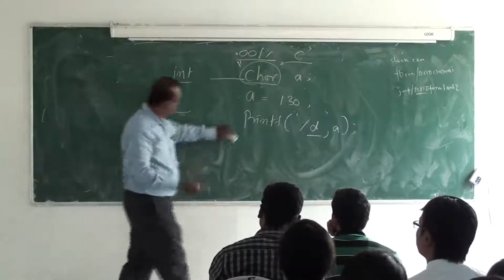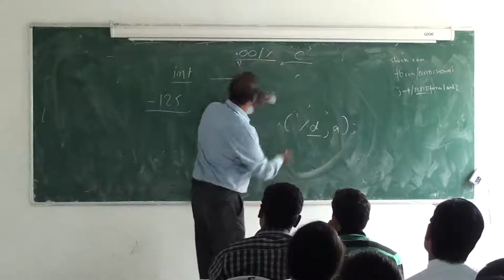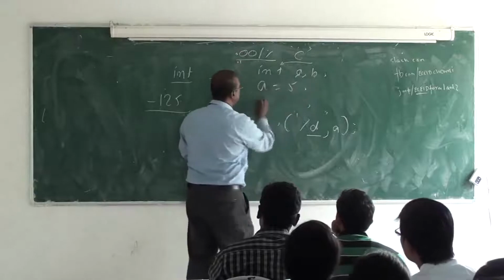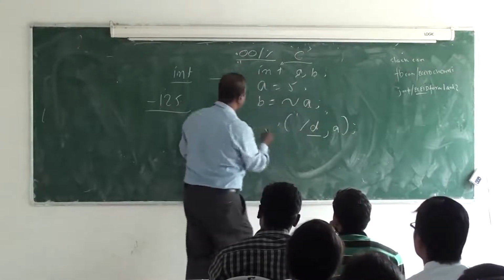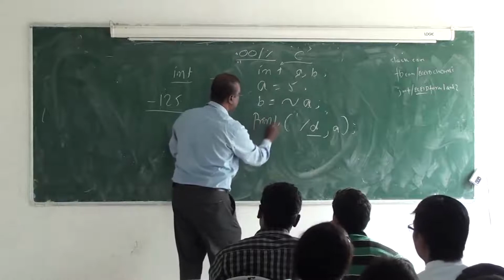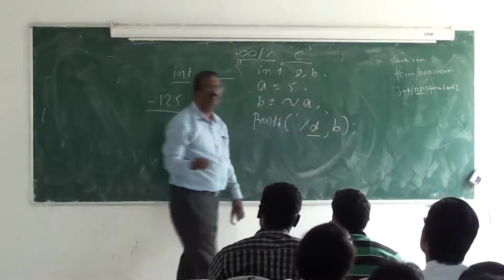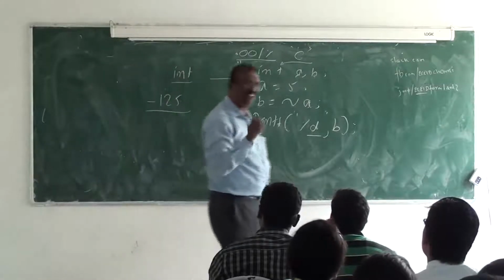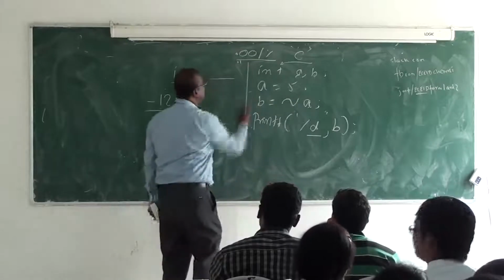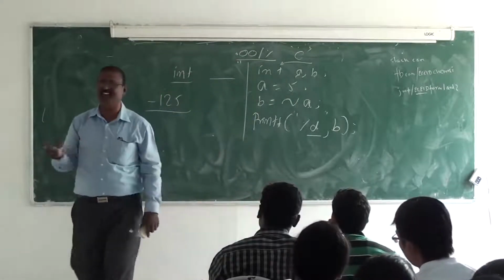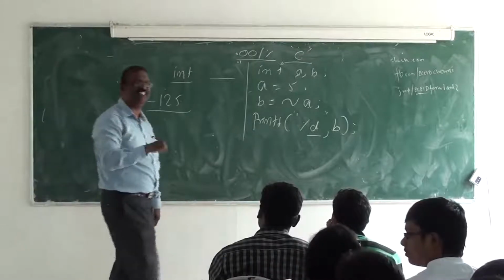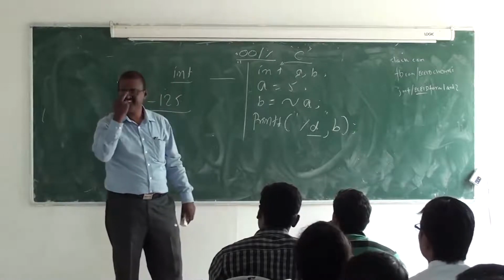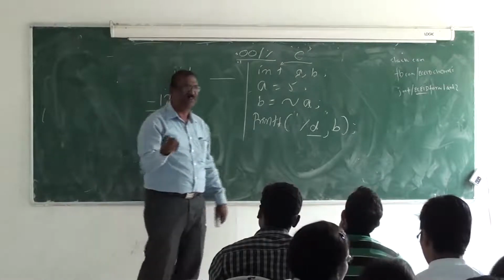For example, if I write another program: integer a, b. A is equal to 5. B is equal to not of A into B. You cannot give an answer. I write a 4-line program, you cannot give me a right answer. Don't mistake me, I am not trying to underestimate you. This is because we have not understood the language correctly. You cannot predict C.